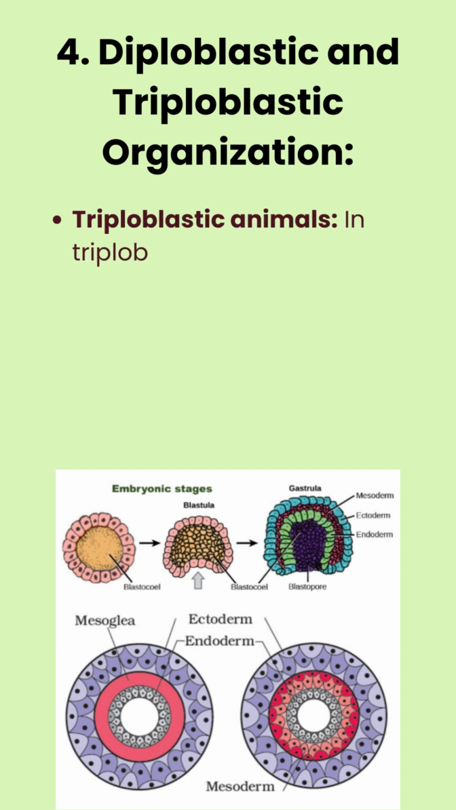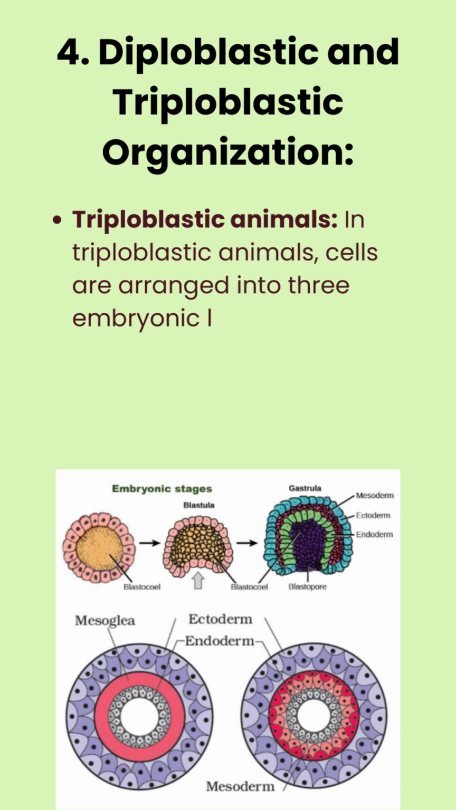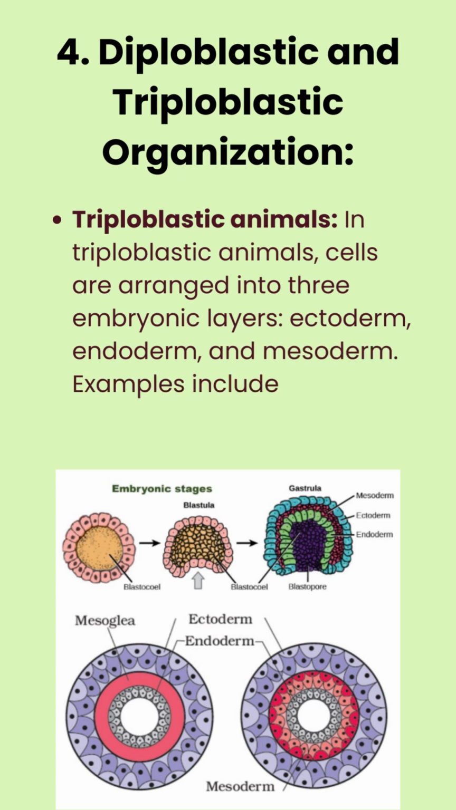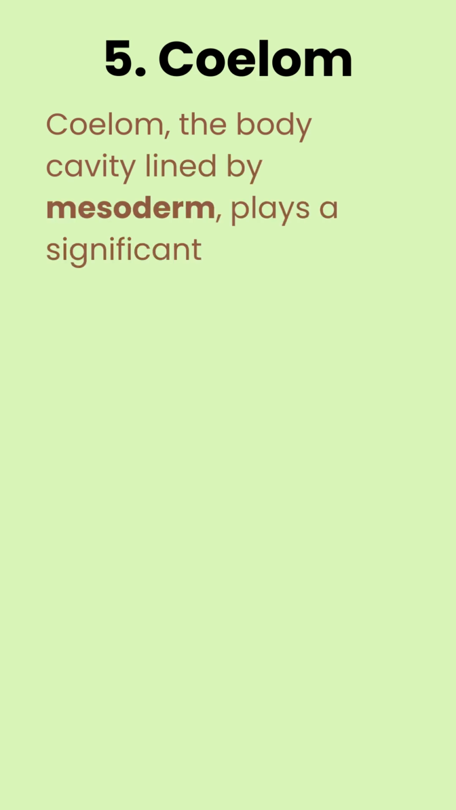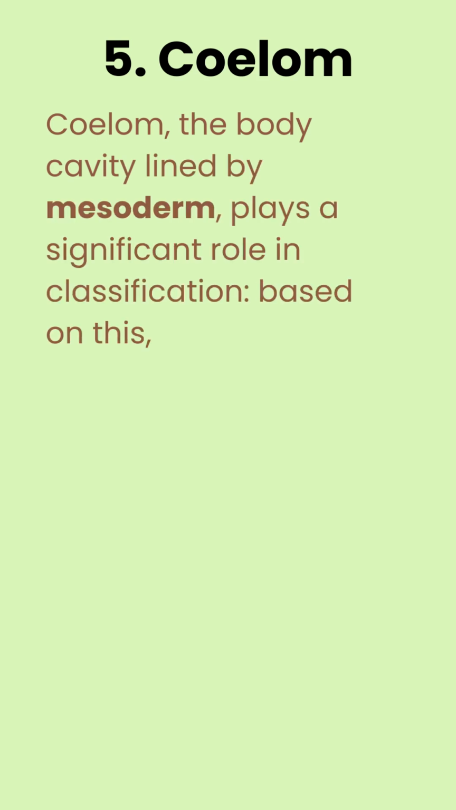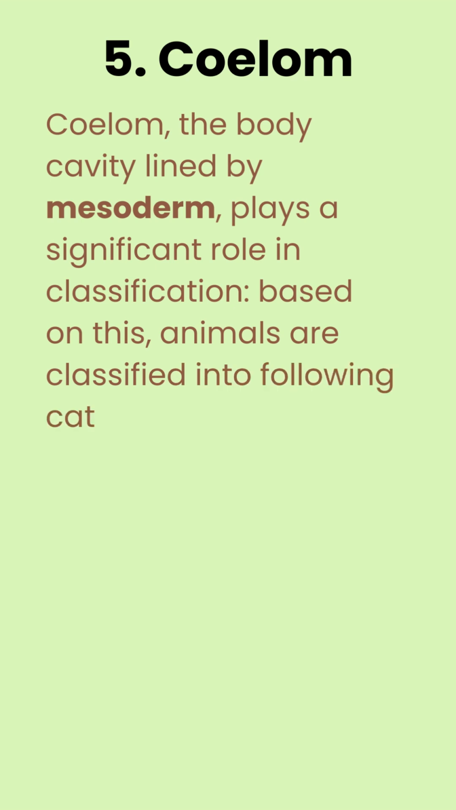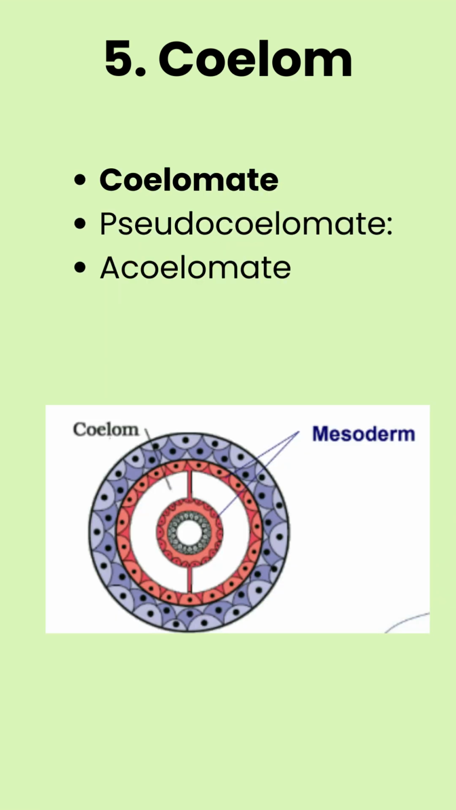Triploblastic animals. In triploblastic animals, cells are arranged into 3 embryonic layers: ectoderm, endoderm, and mesoderm. Examples include animals from phyla Platyhelminths to Chordata. Coelom, the body cavity lined by mesoderm, plays a significant role in classification. Based on this, animals are classified into the following categories. Number 1. Coelomate, animals with a coelom,